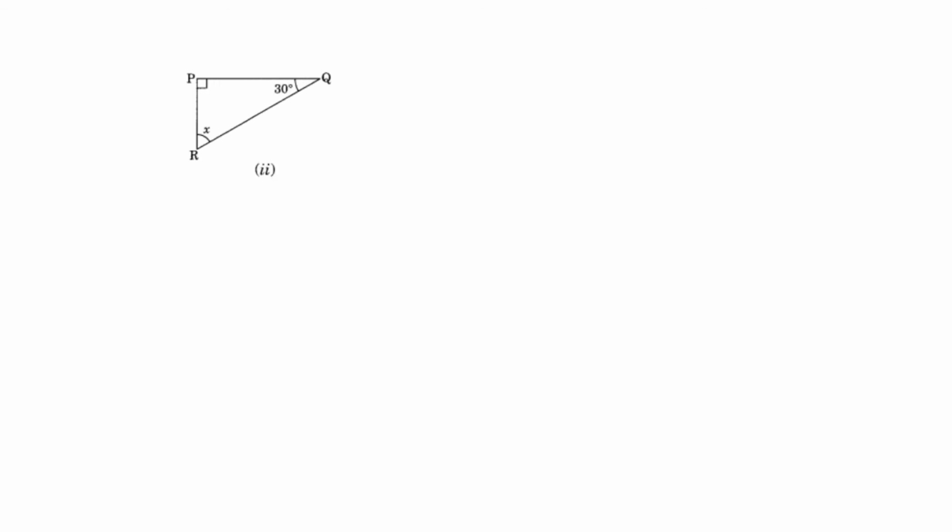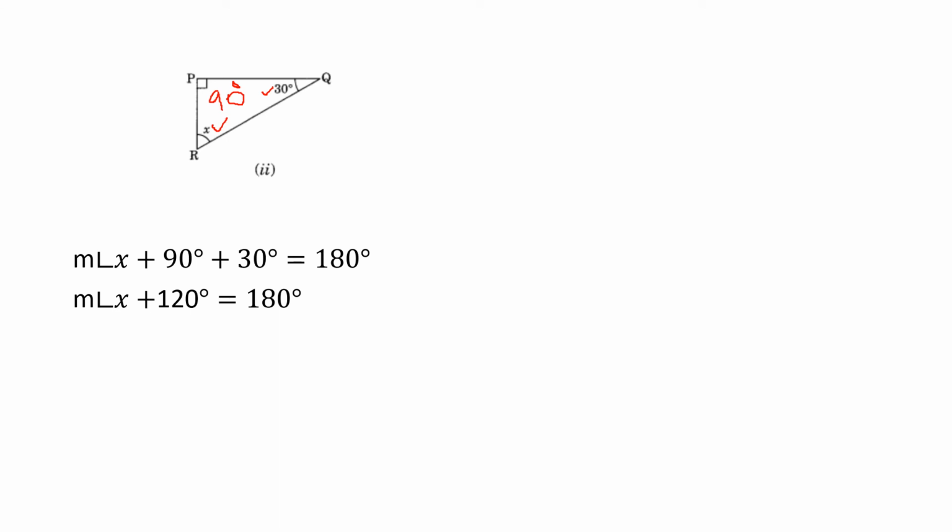Second problem. Here, what are the interior angles, children? 30 and x, and what is this angle, children? This is 90 degrees. In the same way, in the place of x you can write angle r, or you can write x plus 90 plus 30. Both are correct. Find out. You are getting the angle 60 degrees. So like this you want to find out the angles and you want to do the calculations.